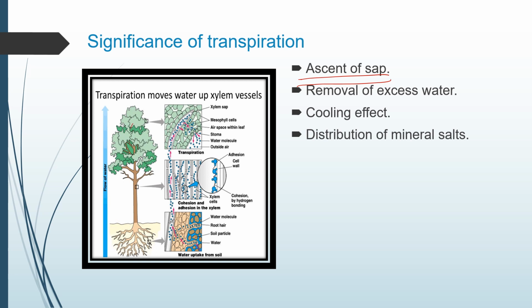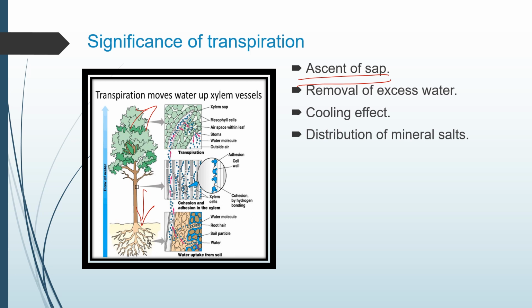As water loss happens from the aerial parts, there is an urge to pull water from the roots. As water evaporates from the leaves, a suction force develops at the top of the plant, which draws more and more water from the soil through the roots and stem. So this is how transpiration helps in the ascent of sap.